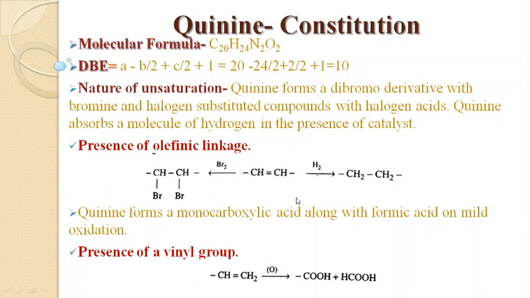Next we have to determine the type of this olefinic linkage. Here is the second chemical reaction. Quinine on mild oxidation forms formic acid along with a monocarboxylic acid. This reaction reveals the presence of a vinyl group. That means the olefinic linkage is in the form of a vinyl group, or a vinyl group is present in quinine.